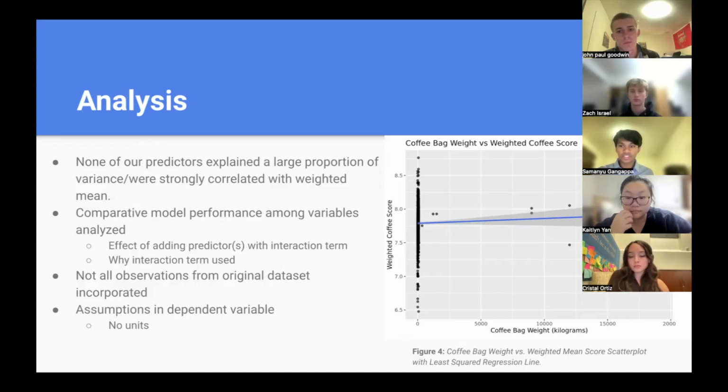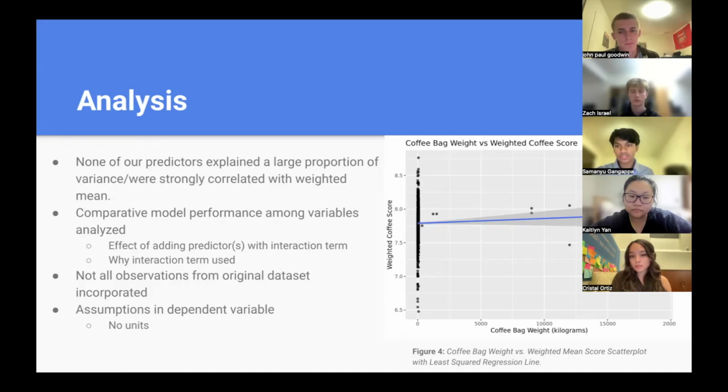And not all the observations from the original data set were incorporated. That's an important thing to note here, because around 100 of them did end up getting dropped when we filtered out for NANs and when we filtered out the outliers. So you do end up with a different data set being analyzed than what we originally had because of those drops.